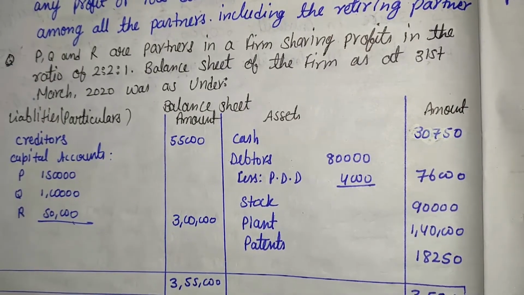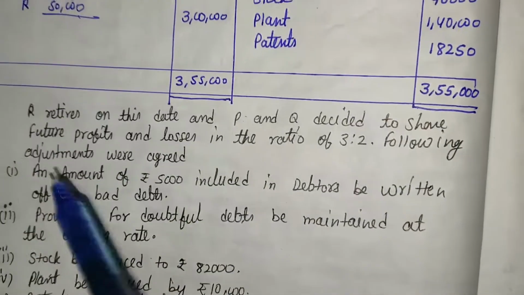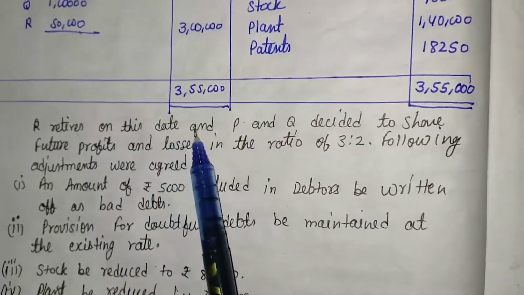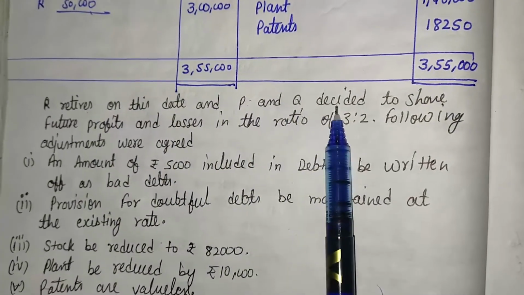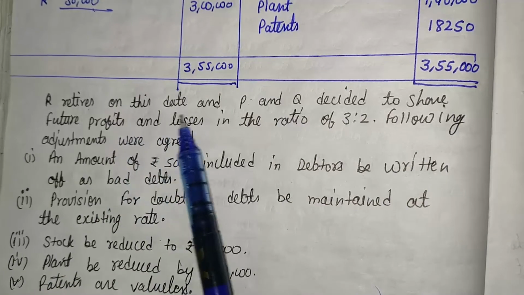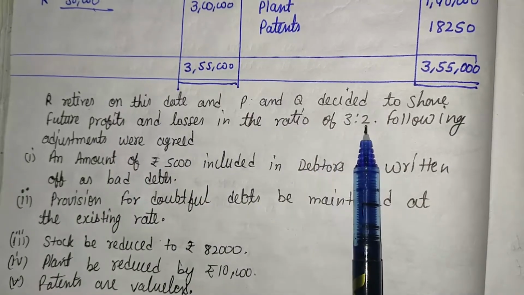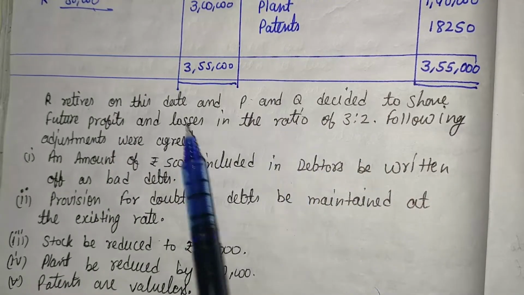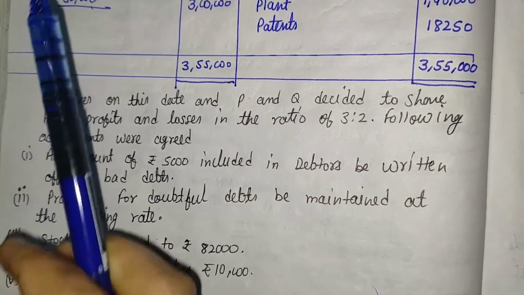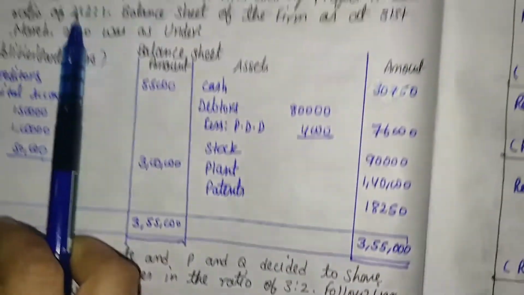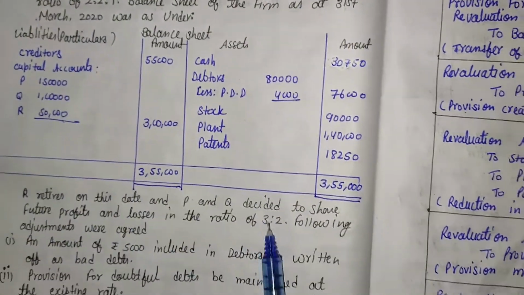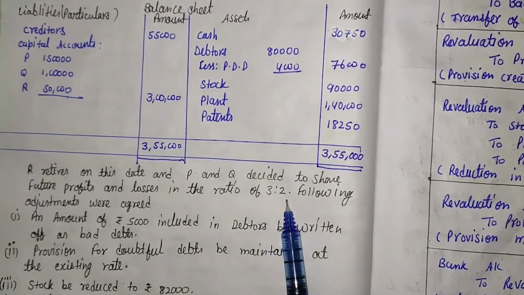The additional information is that R retires on this date and P and Q decide to share future profits and loss in the ratio of 3:2. It means the old ratio is given in the question, that is 2:1, and the new ratio is also given, that is 3:2.